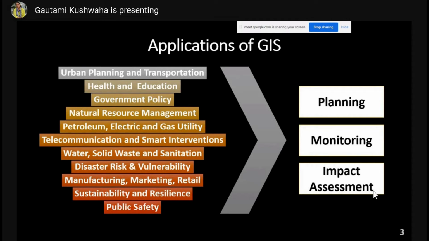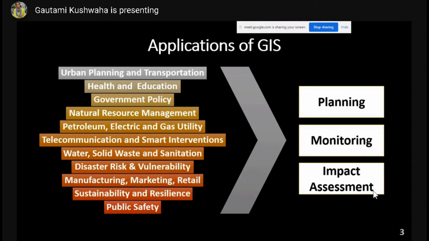Second, GIS is used for monitoring of any project or monitoring of any resource available on ground. So basically you have implemented, suppose, a metro project in a city. Now you want to monitor how it is performing. Is the traffic problem solved after bringing the metro project in the city? Is there less traffic congestion than before in particular major junctions of the city or not? Does the metro project and location of metro stations impact the economic activities around those stations or not?